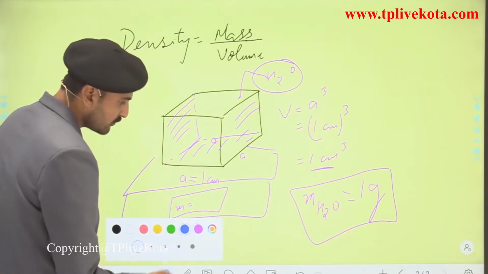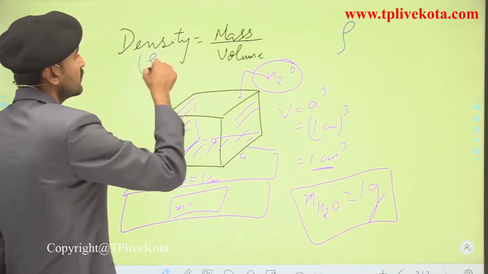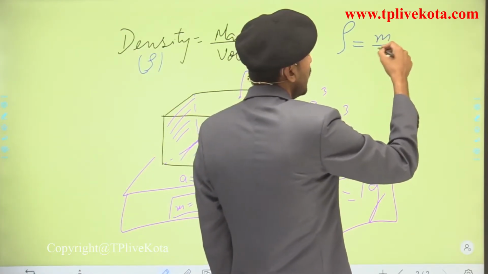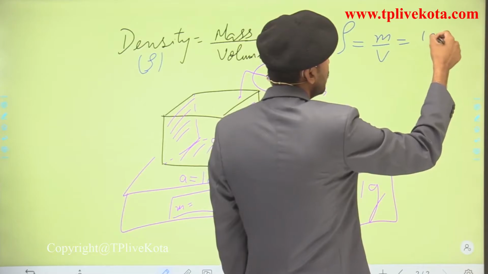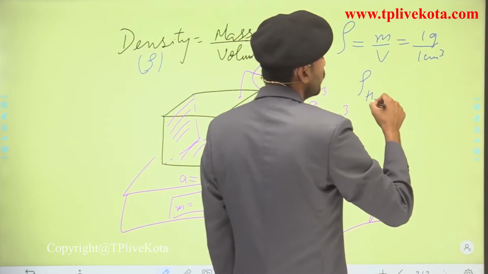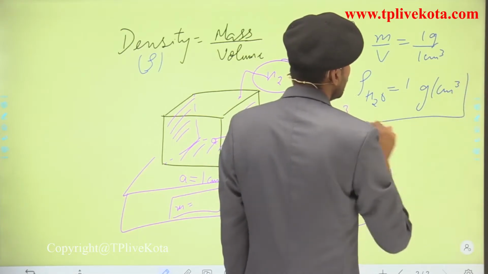So since the mass of water is 1 gram, if I wish to find the density, remember students, the symbol for density is rho. So this would be equal to mass over volume. Here the mass is 1 gram and the volume is 1 cubic centimeter. So the density of water comes out to be 1 gram per cubic centimeter.